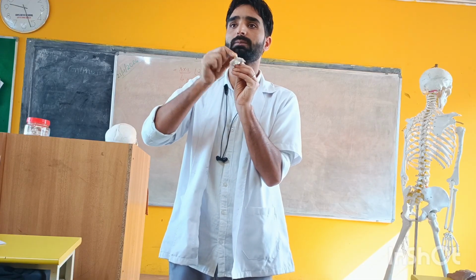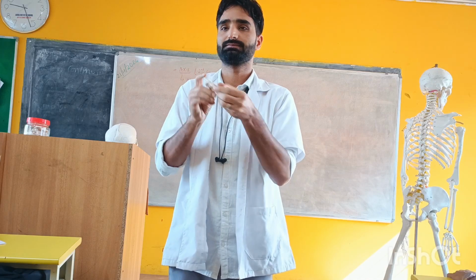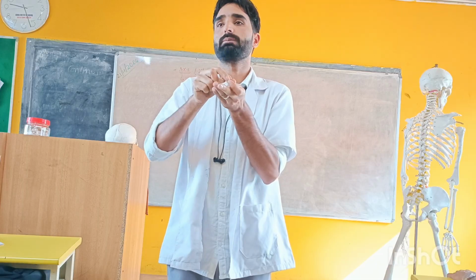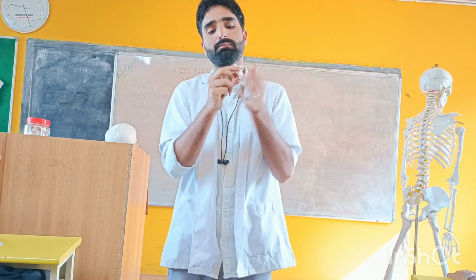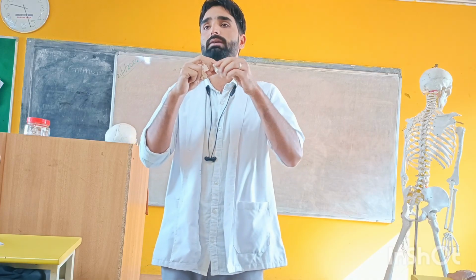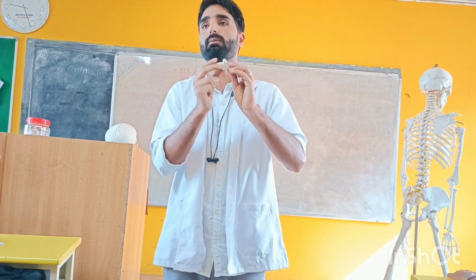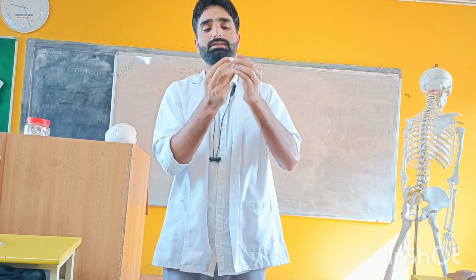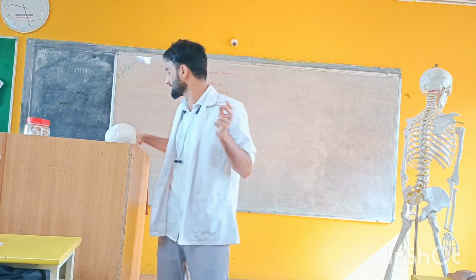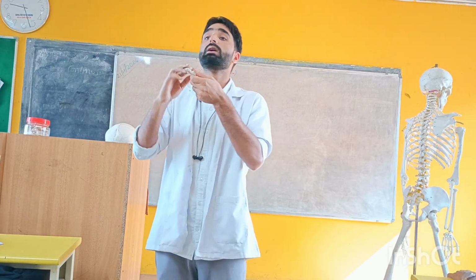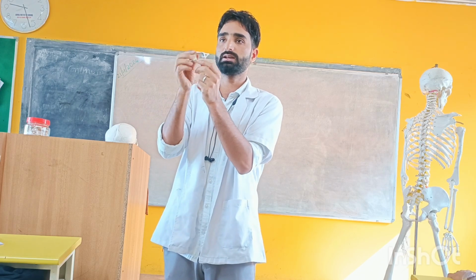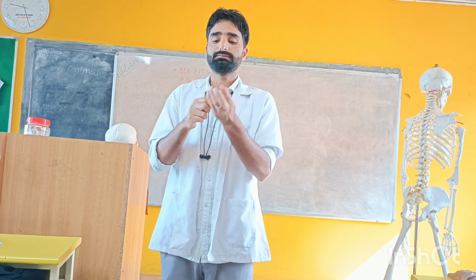If I remove this odontoid process, this bony projection, then this portion will remain. Yes or no? If I remove this odontoid process, the remaining part is known as the body. Each vertebra has a body, lateral masses, and a backward projection known as the spine. But the spine is absent in the first vertebra because there is presence of tubercles, anterior tubercle and posterior tubercle. Clear? Got it?